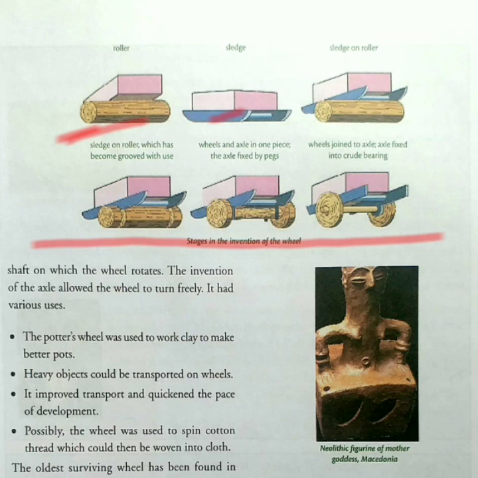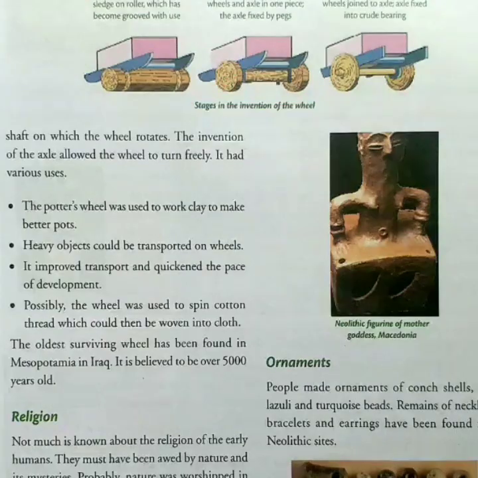Then they attached the sledge to a roller. Then, due to continued use, the roller under the sledge became grooved. A groove means a long narrow cut or depression in a hard material. Continuous use of the grooved roller turned it into an axle. Now the axle is attached to the sledge with pegs. Pegs means short pins or bolts to tie them together. Finally, humans learned the use of the axle and started making it for their continued use.